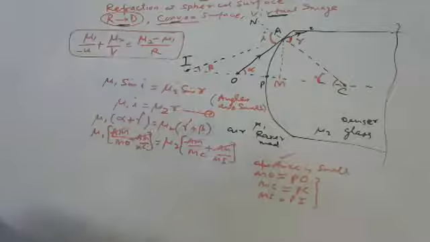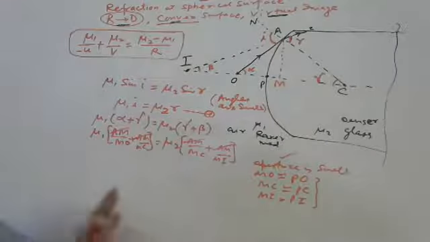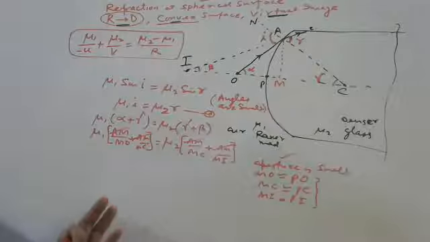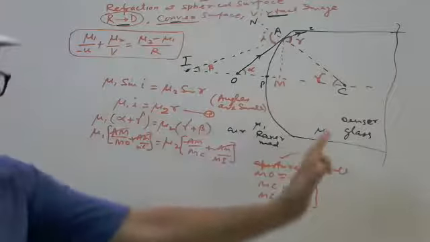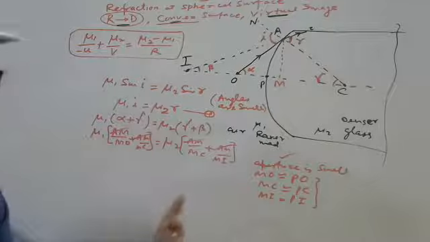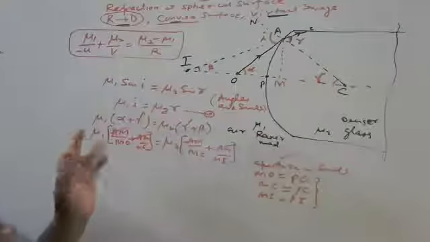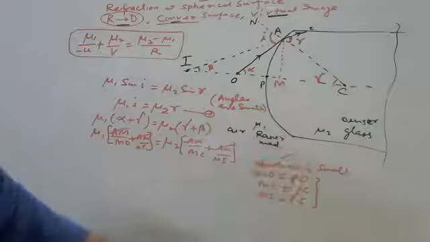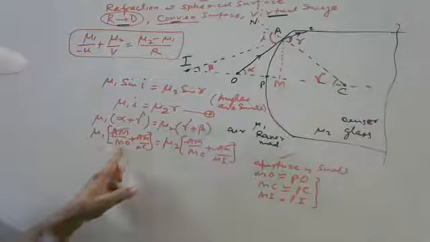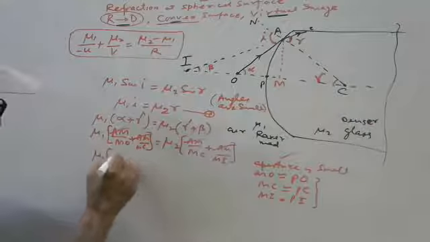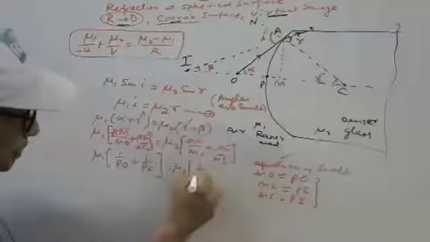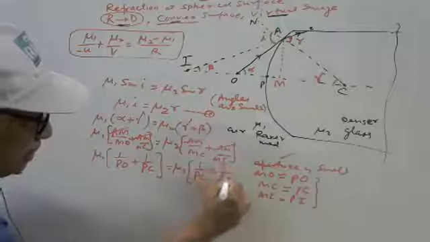As aperture is small, MO is PO, every distance should be measured from P, because P is the pole. In the direction of the incident ray positive, in the opposite direction negative, everything we are writing just like yesterday. Except this figure, everything is same, even the result is also same. So here PO, PC, PI.